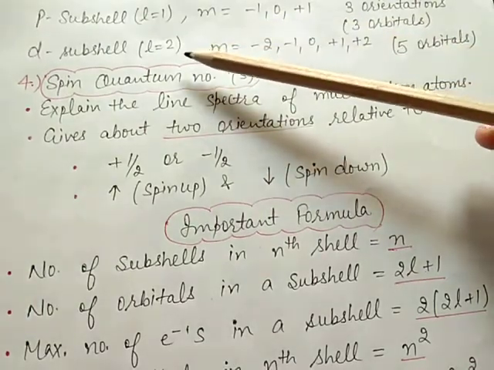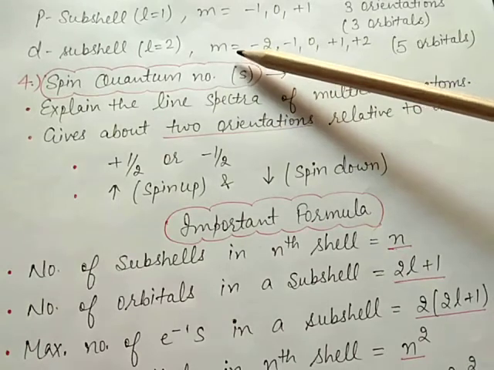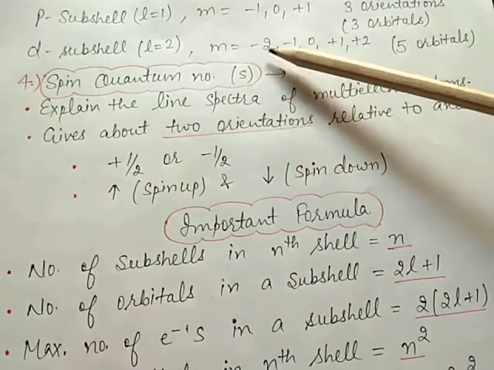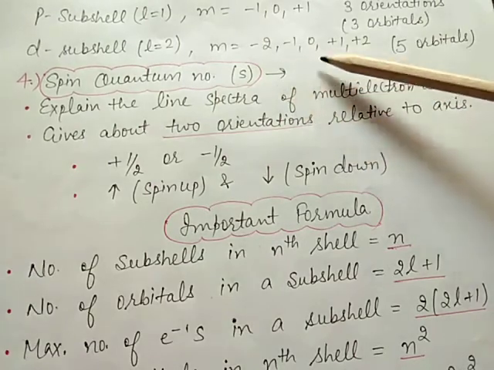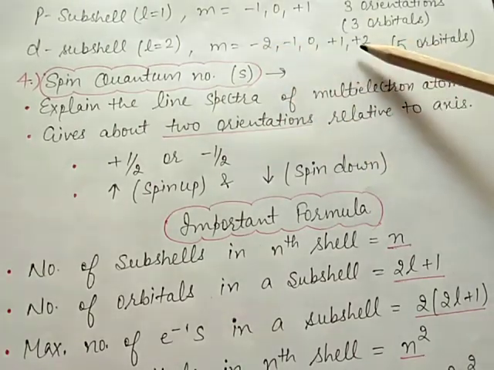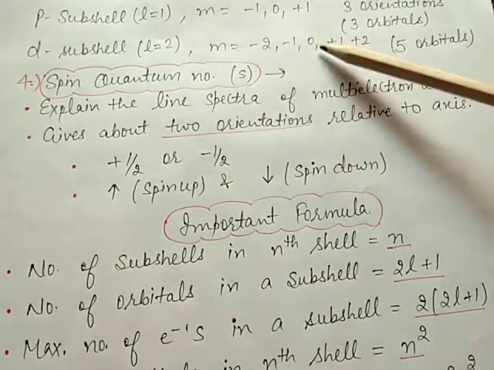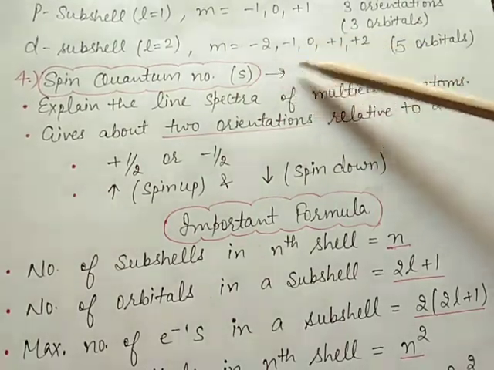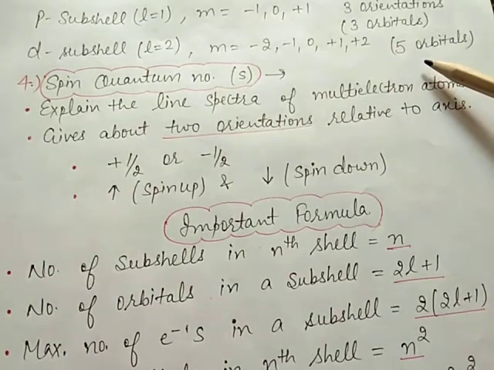Same in case of the d subshell. L value is equal to 2, then m value varies from minus 2 to plus 2: minus 2, minus 1, 0, plus 1, plus 2. These are the 5 orientations, means the d subshell contains 5 orbitals.